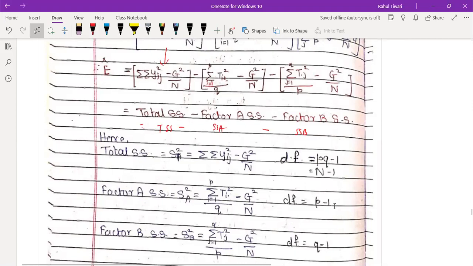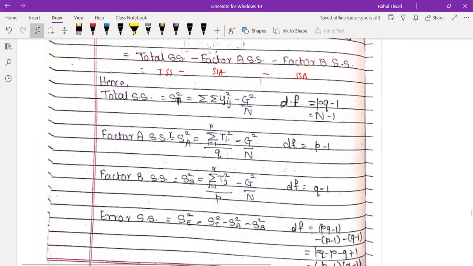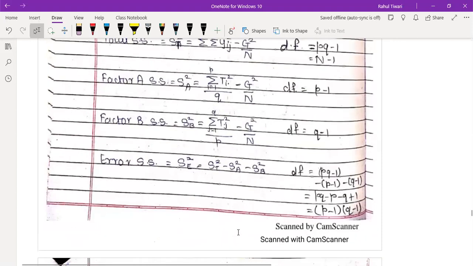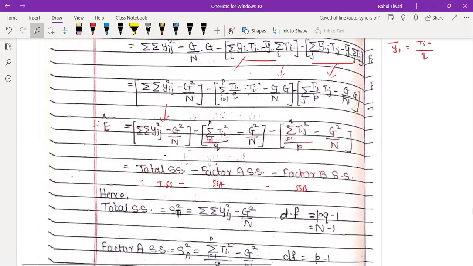And the respective degree of freedom is there here, right? So it is grand total, so minus 1. You can look at here. Factor A बोलेगा तो I takes value 1 to P, so P minus 1. Factor B बोला तो 1 to Q, minus 1. Okay? So error का निकालने की जरूरत नहीं है, error you can always take from the difference. But if you want, you can take it using this expression. इसका क्या आता है? PQ minus 1. इसका क्या आता है? P minus 1. इसका क्या आता है? Q minus 1.